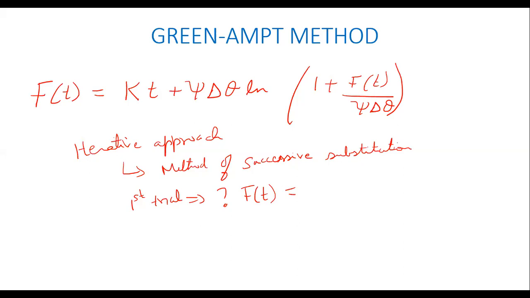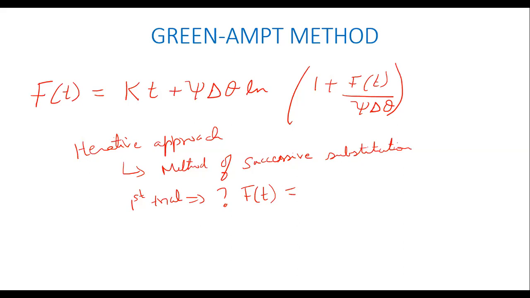Anyway, what I'm trying to say is, this capital F is the cumulative infiltration, right? So even if you don't know whether it is cumulative or infiltration rate, by looking at the equation you get a hint, because there's K times T. So you know it has a unit of length, not length per time. Therefore it must not be instantaneous infiltration rate, it must be cumulative infiltration. Now, if you look at this equation, the one that we derived last class, I'll not go back into the derivation. I'll start off from the derived expression that we obtained.